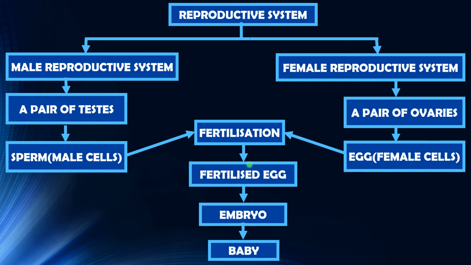The fertilized egg develops into an embryo. The embryo grows and forms a baby inside the body of the female.